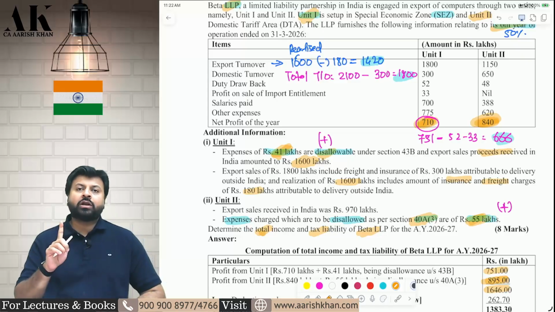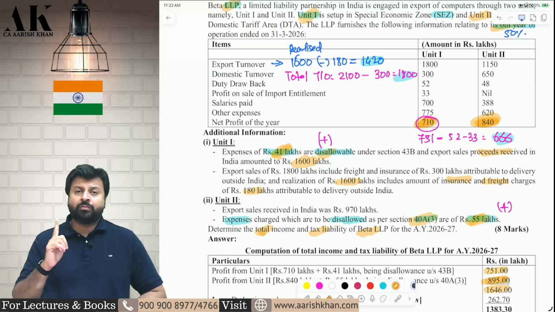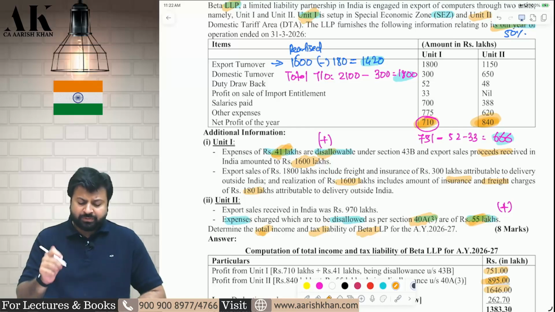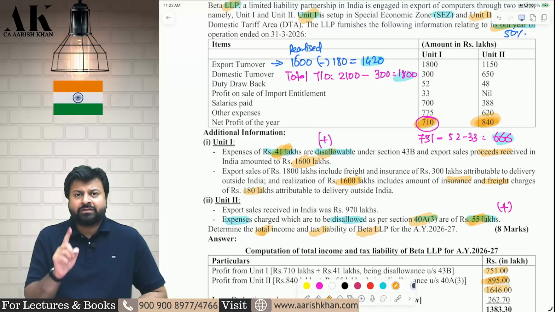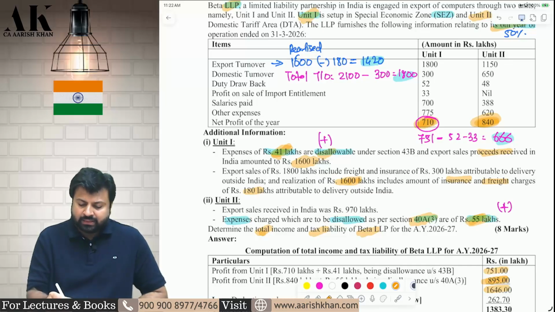In export turnover, you cannot take insurance, freight and other telecommunication charges and other charges. The export turnover has to be FOB price, free on board price. It cannot be CIF. Therefore, your export turnover first of all will only include the realized amount, that is 1600. From that also reduce expenses. The expenses are 180. Therefore, export turnover is ultimately 1420.